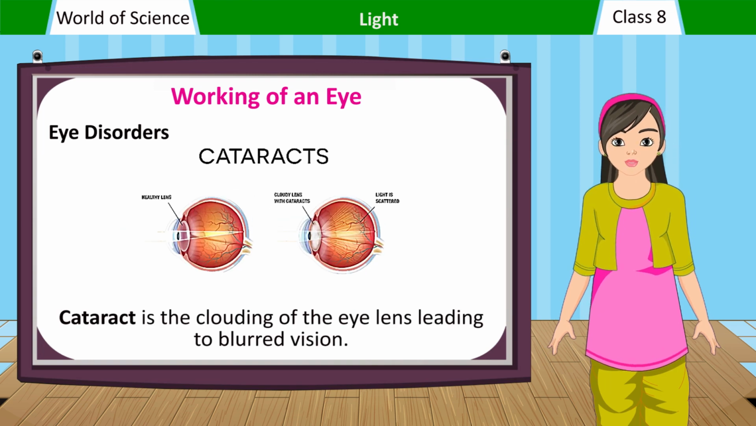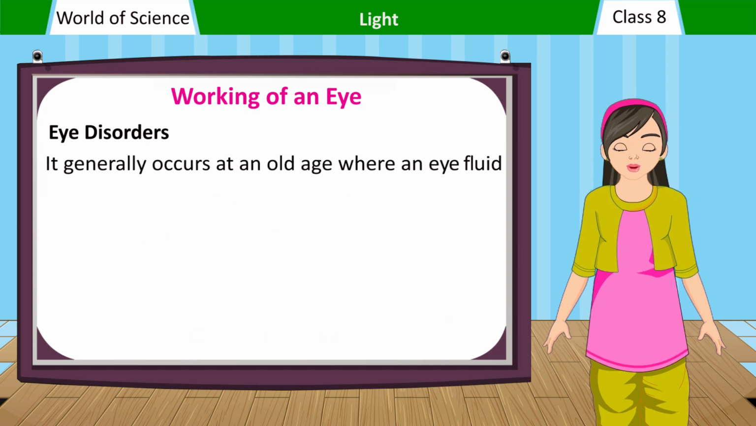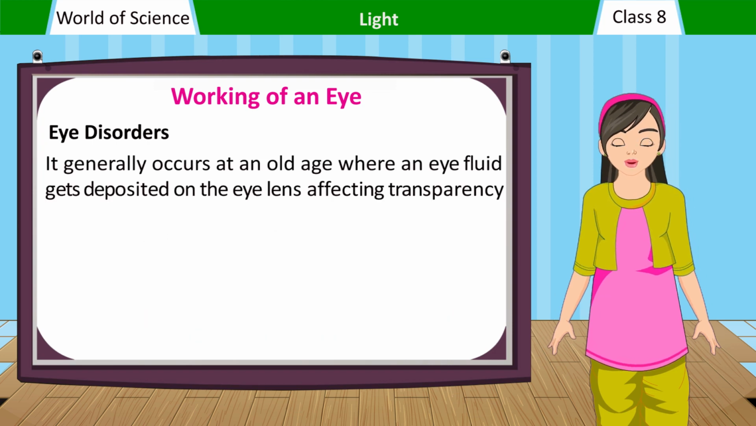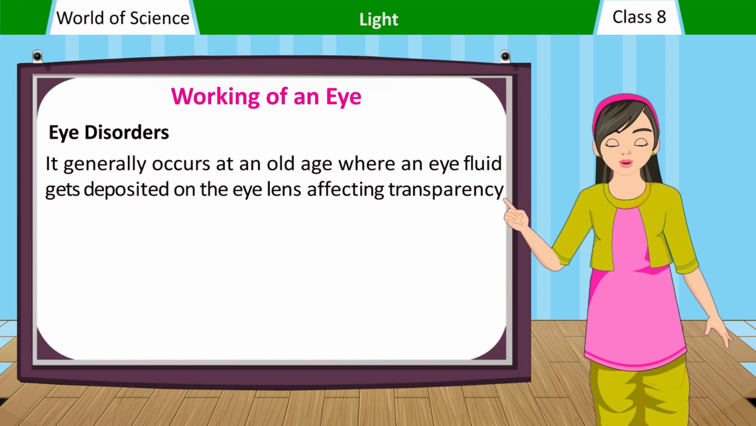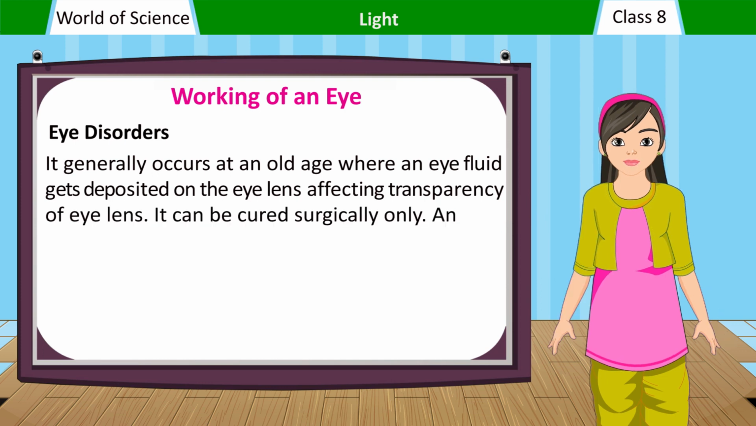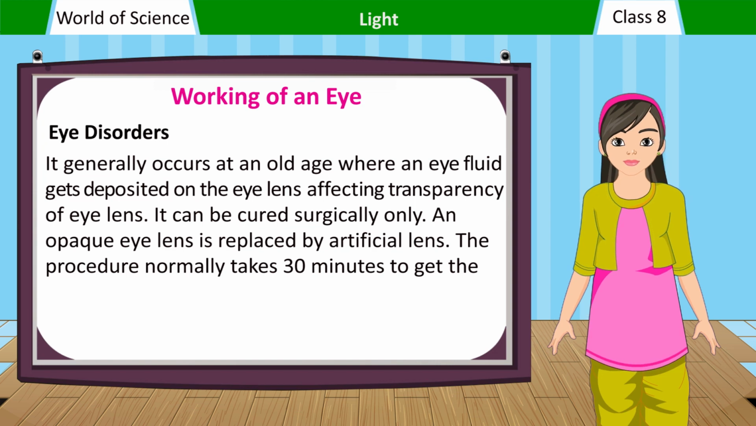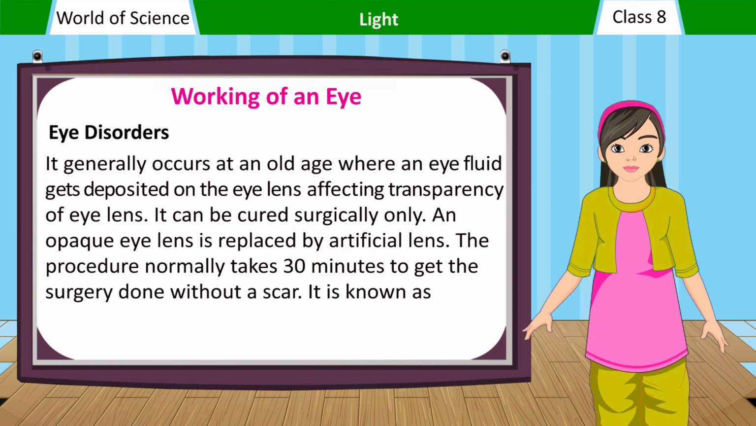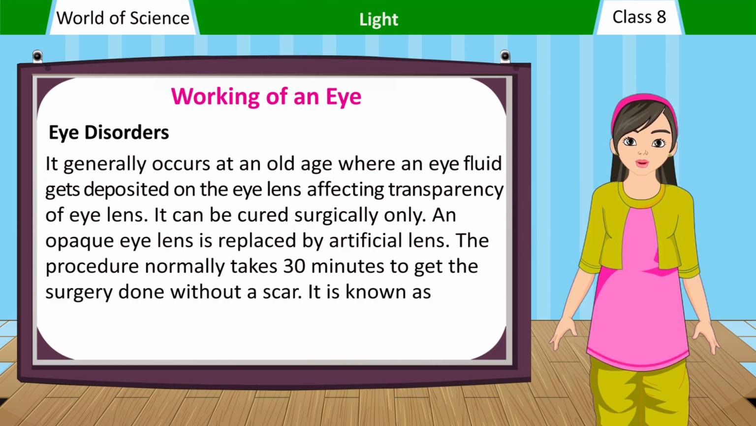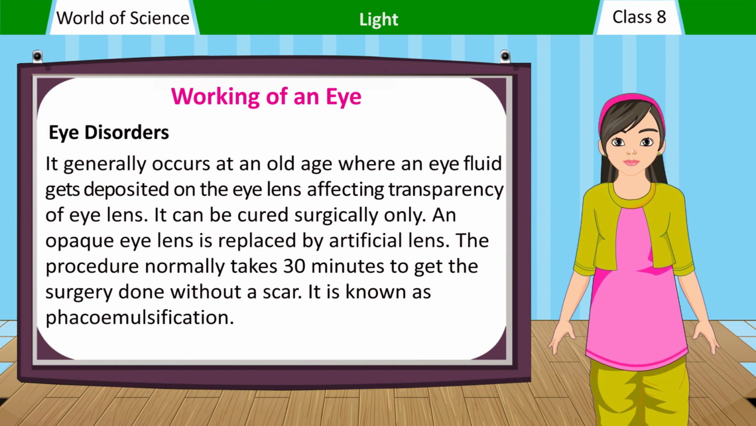Cataract is the clouding of the eye lens leading to blurred vision. It generally occurs at an old age where an eye fluid gets deposited on the eye lens, affecting the transparency of the eye lens. It can be cured surgically only. An opaque eye lens is replaced by an artificial lens. The procedure normally takes 30 minutes to get the surgery done without a scar. It is known as phacoemulsification.